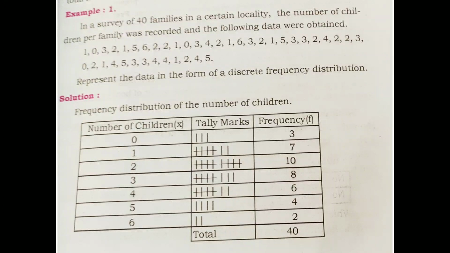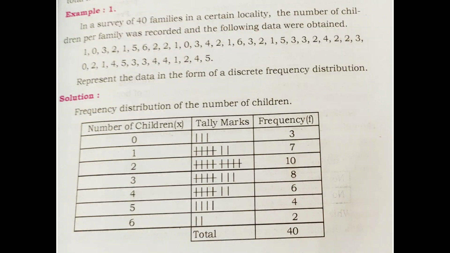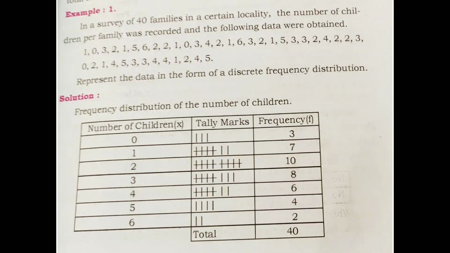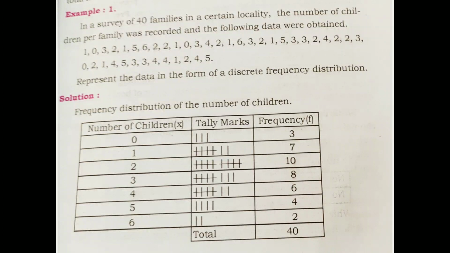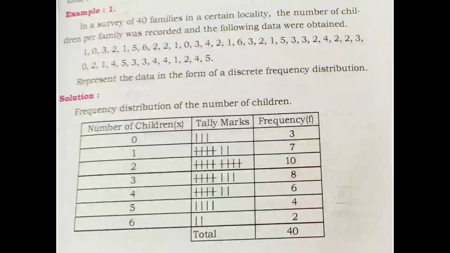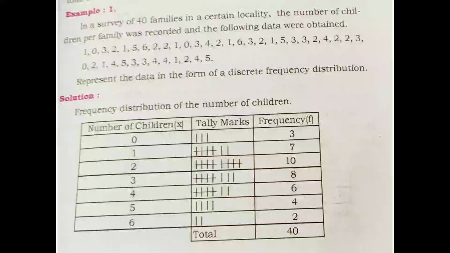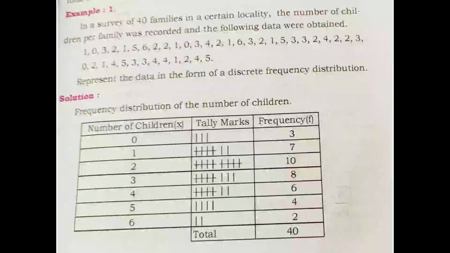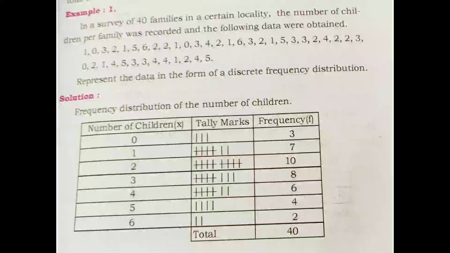In a survey of 40 families in a certain locality, the number of children per family was recorded and the following data were obtained. So you can see the number of children: 1, 0, 3, 2, and so on.